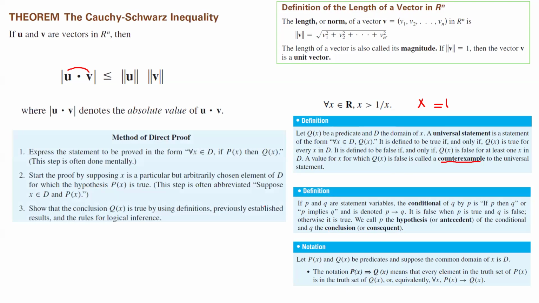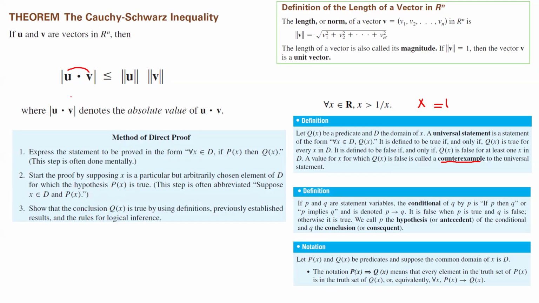Now, the method of direct proof. Express the statement to be proved in the form: for every x in domain D, if P(x) then Q(x). Start the proof by assuming x is a particular but arbitrarily chosen element of domain D for which the hypothesis P(x) is true. Then use the definitions to try to prove Q(x). So in this case, your hypothesis is that u and v are vectors. Your conclusion is this inequality.